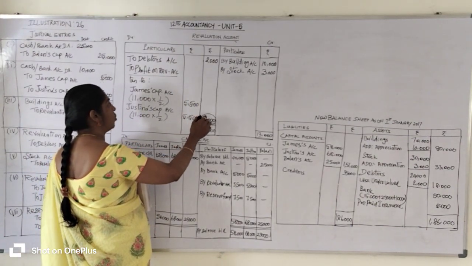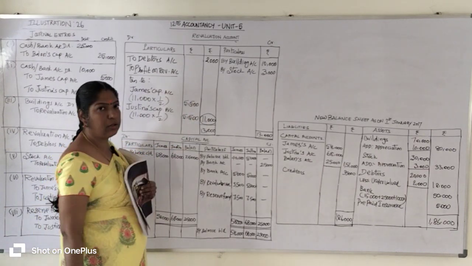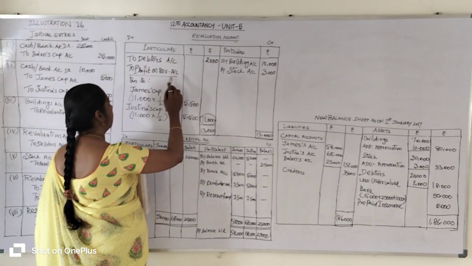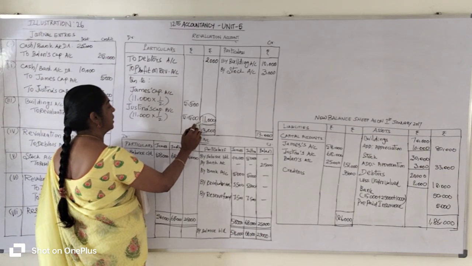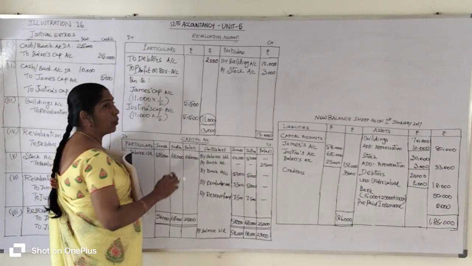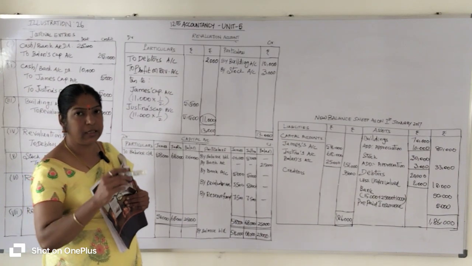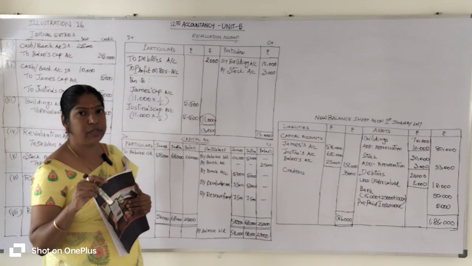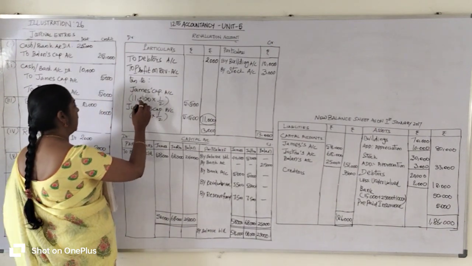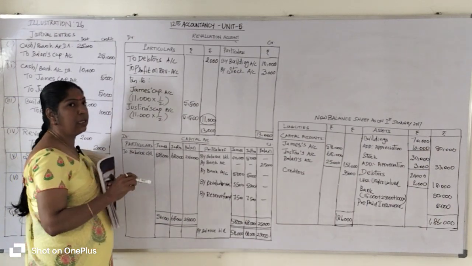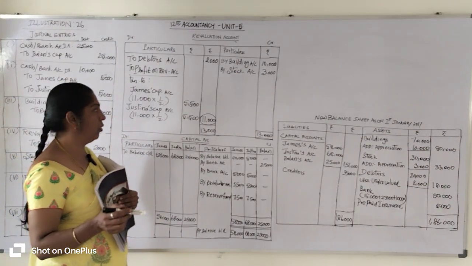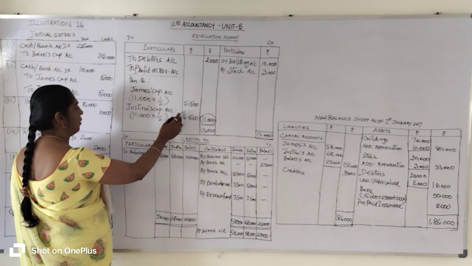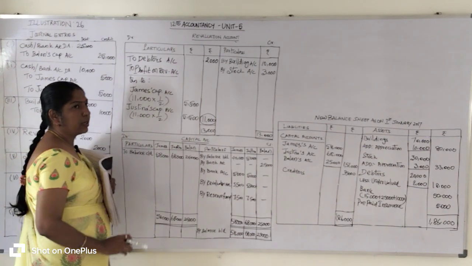From the 13,000 total you subtract 2,000, you will get 11,000 rupees balance. So if you get the total on the credit side, you will get the balancing figure 11,000 on the debit side. That 11,000 rupees is called the profit on revaluation account. That profit on revaluation account is transferred to the old partners' capital account in their old profit sharing ratio. Who are the old partners? James and Justina. They share their profits and losses equally.